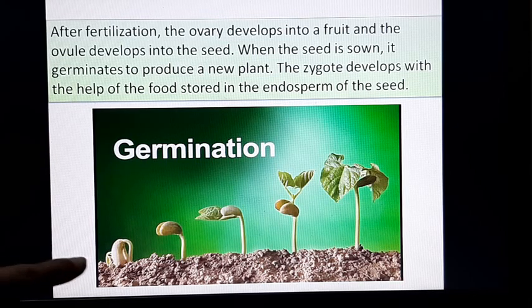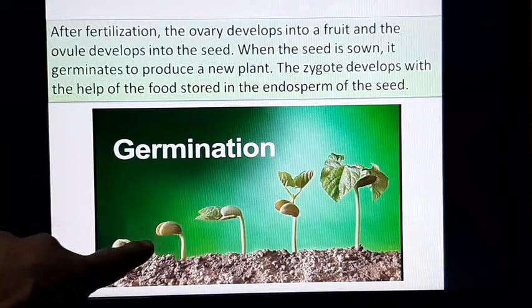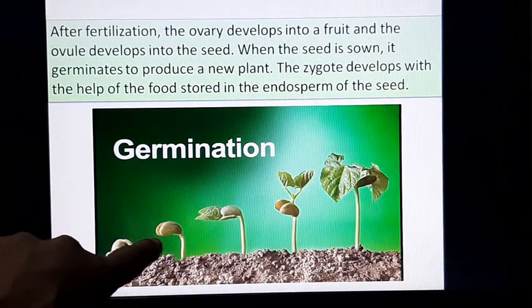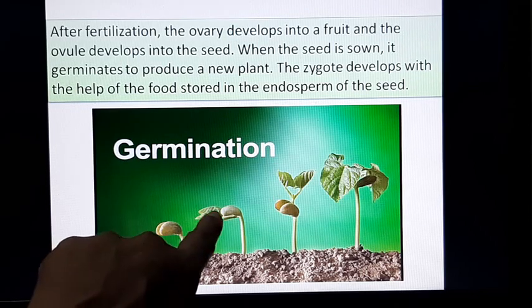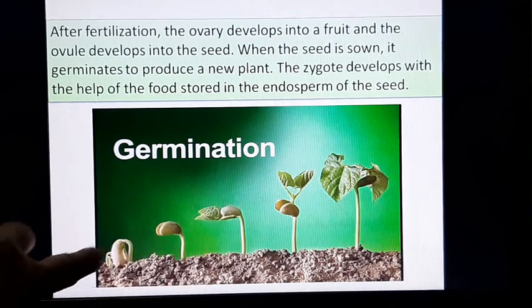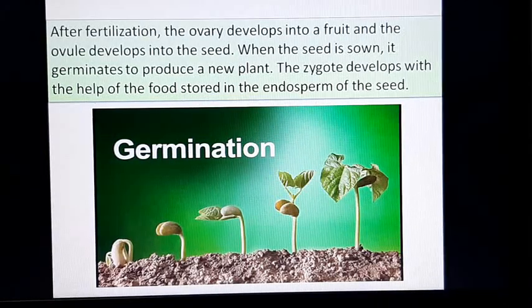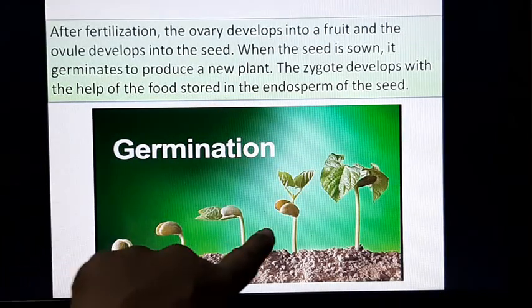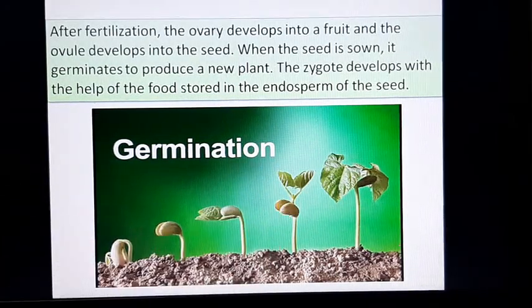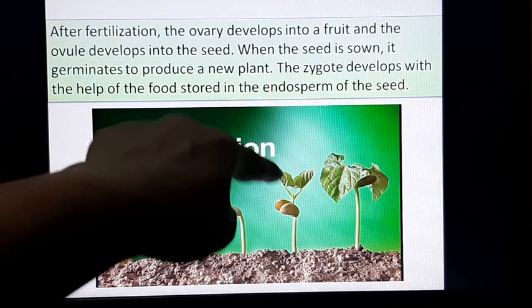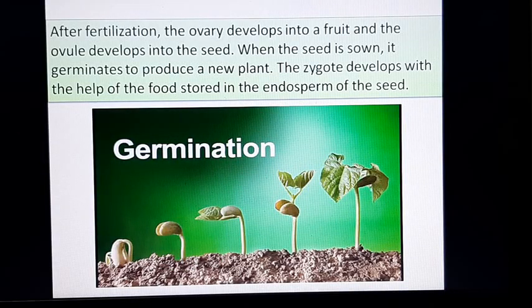And if the seed is sown, you can see these are the two cotyledons, and this is the endosperm, which has got the nutritive tissue. Here you can see the tiny embryo, the baby, which is developing into a tiny plant. So the endosperm provides the food, whereas the baby uses that food to grow.